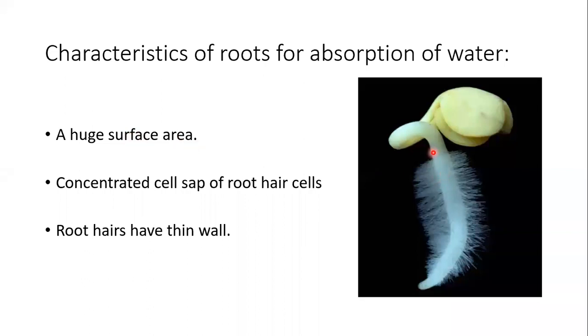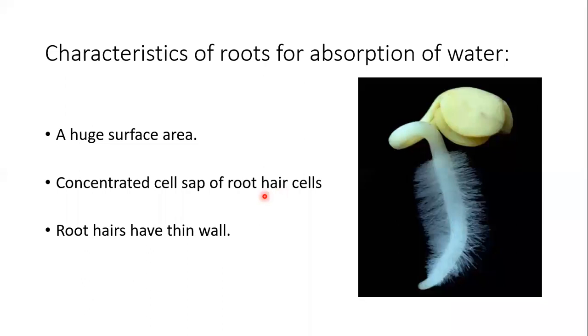As you can see, this is a root of a germinating seed, and it is covered with many tiny root hairs. These root hairs are present to increase the surface area of the root, so that a larger surface area can come in contact with the soil and water can be absorbed in larger amounts.